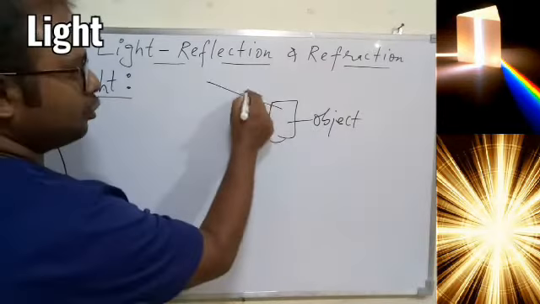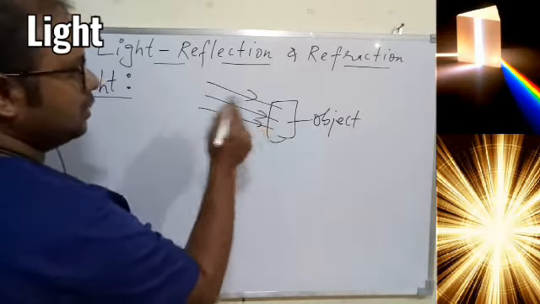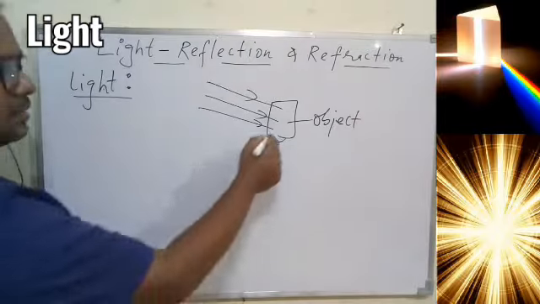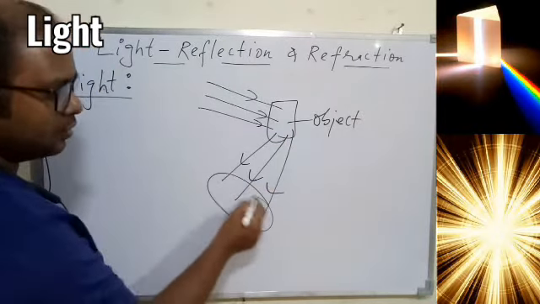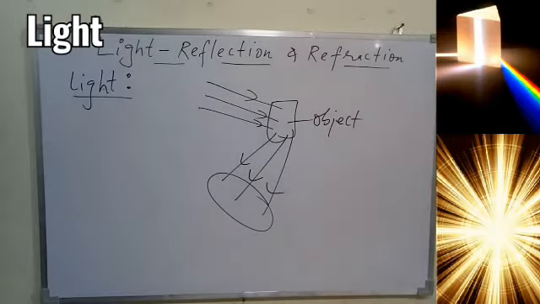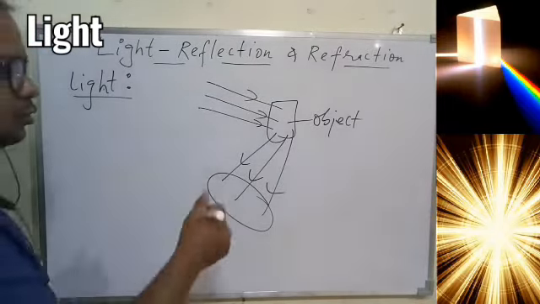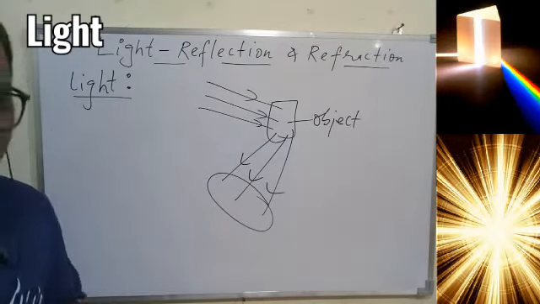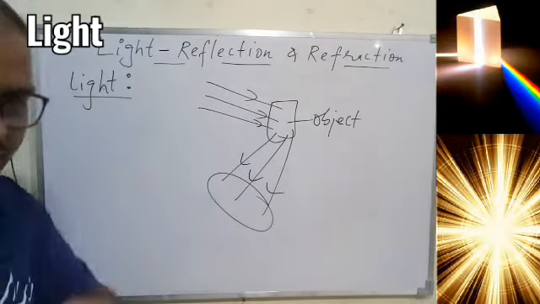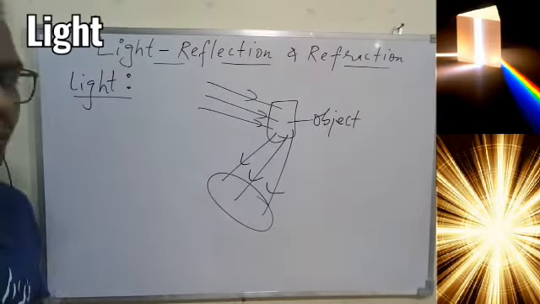Light falls on this object from all directions, the same light gets reflected from the object in different directions, and once you receive this light coming from the object, you are able to see the object. So overall we are able to see any object with the help of light, and light is nothing but a form of energy.